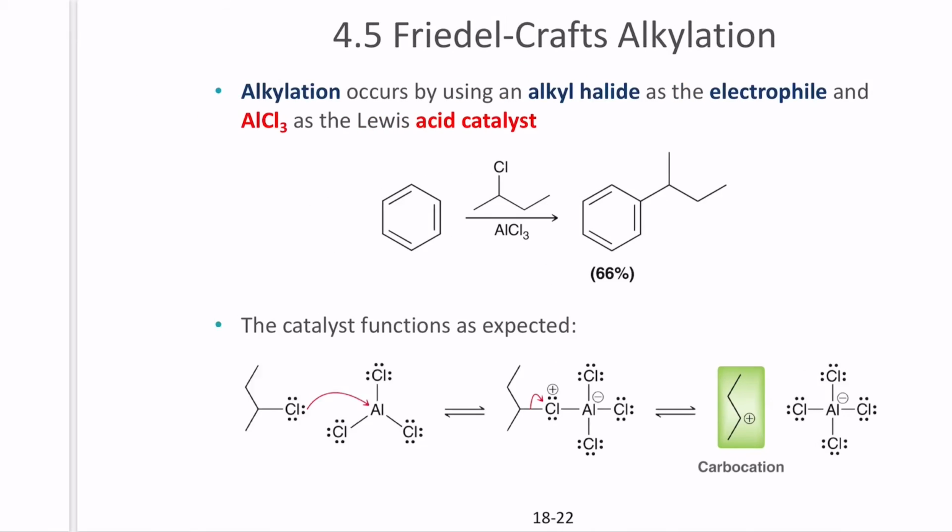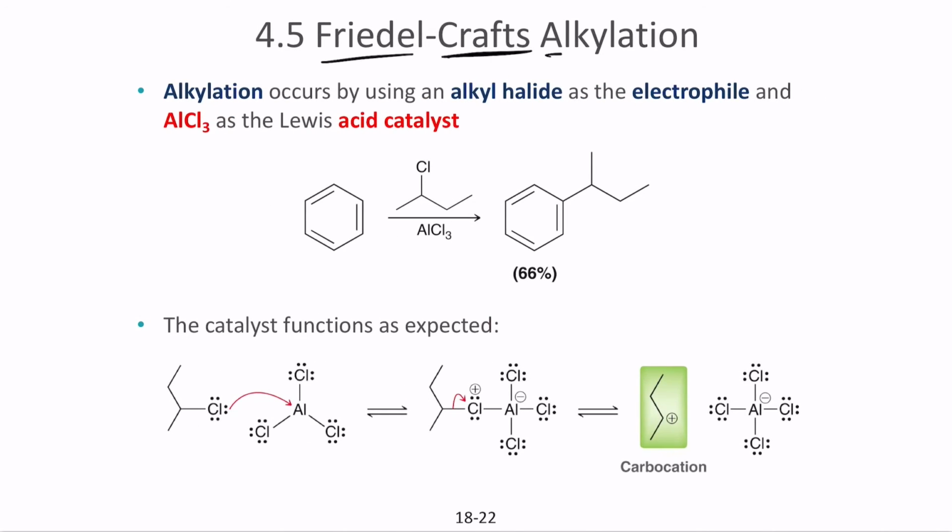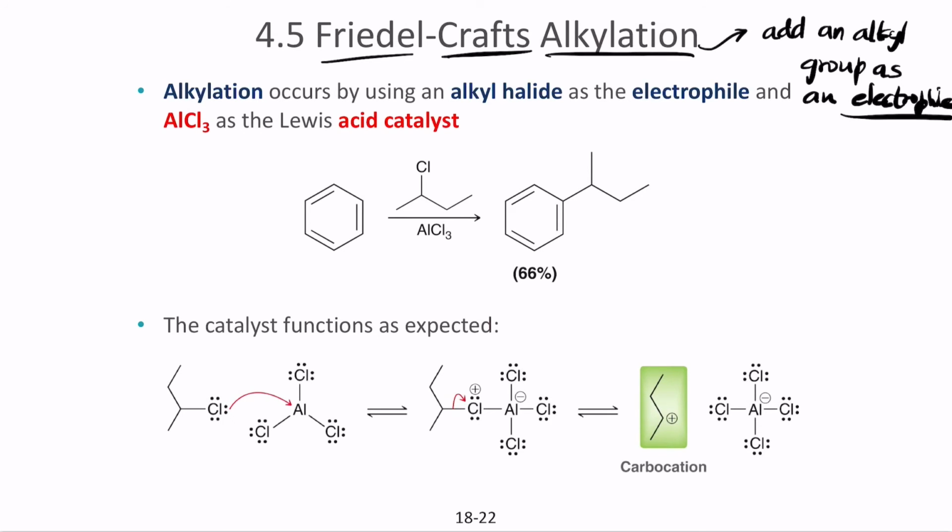So the next one is Friedel-Crafts alkylation. The focus of an alkylation reaction is to add an alkyl group as an electrophile. So we are trying to add an alkyl group as an electrophile. Alkylation occurs when you use an alkyl halide as the electrophile and AlCl3, aluminum trichloride, as the Lewis acid catalyst. You have to use the proper catalyst for the proper alkyl halide.